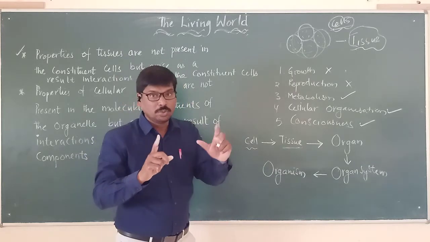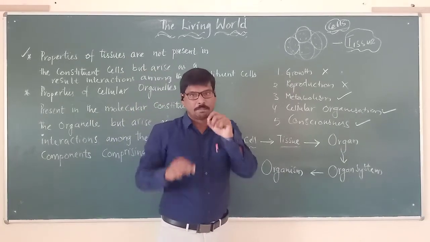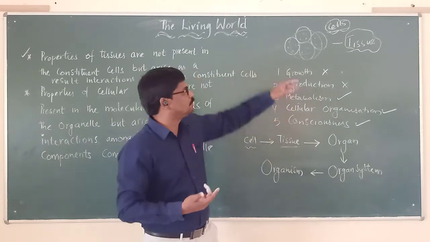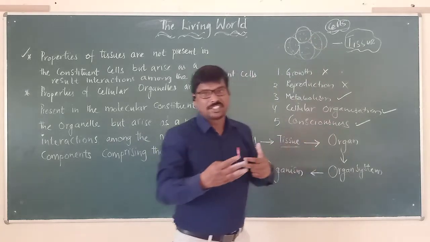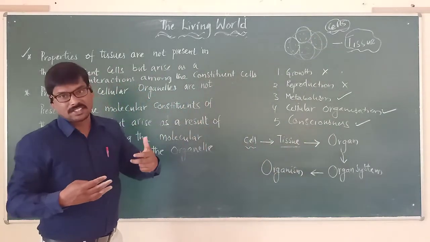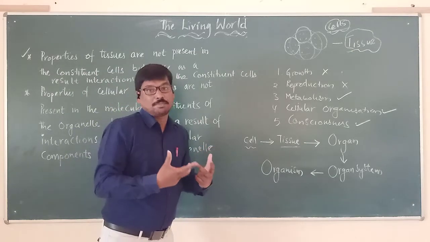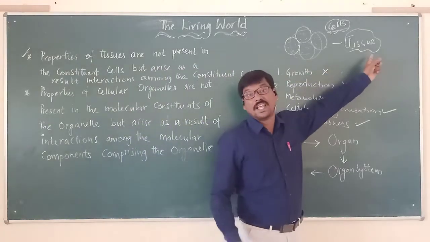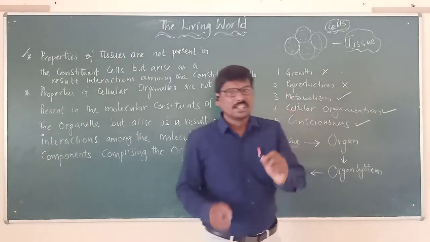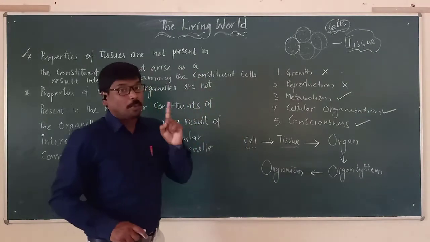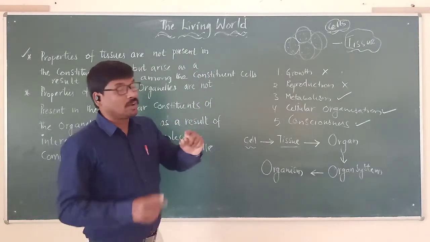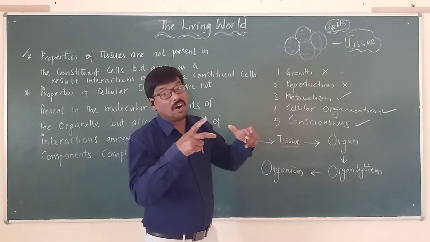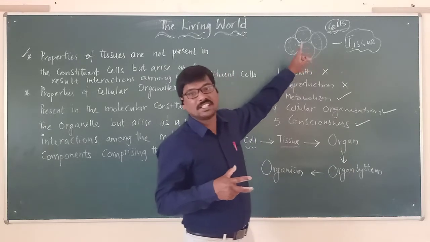So we have to remember that properties of a tissue do not depend upon one single cell present in the tissue, but upon the interactions taking place between all these cells: how they interact with the other cells, how they exchange substances and so on. Based on that we conclude the properties of a tissue. The simple way to understand this is that properties of a tissue will not depend upon one single cell of that tissue, but upon the interactions between all the cells present in the tissue.